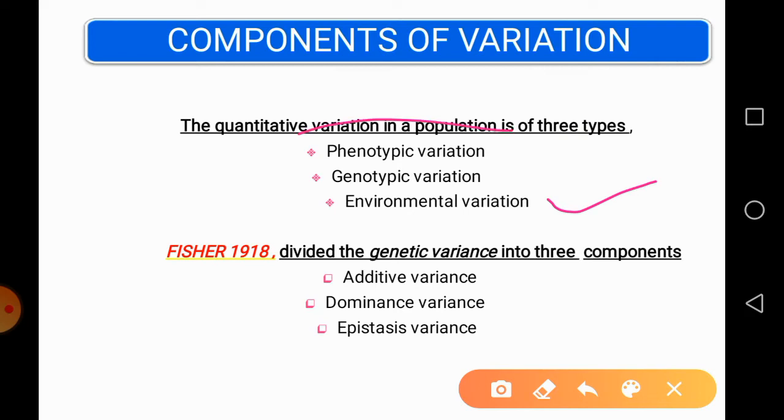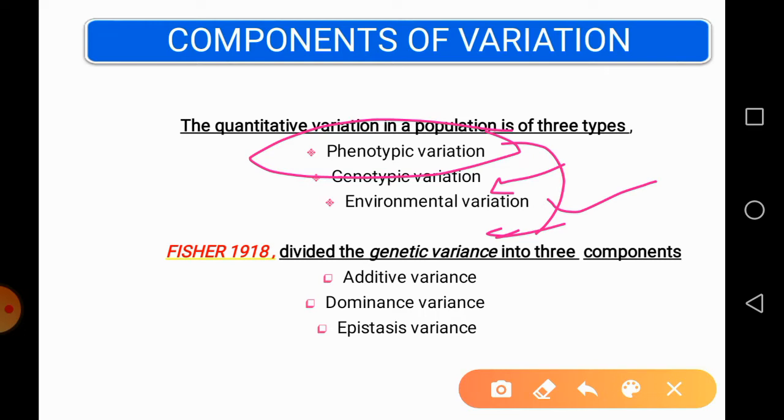Therefore, phenotypic variation is called the total variation, because phenotype depends on both genotype and environment. The phenotype is governed by changes in genotype as well as changes caused by environmental conditions. Therefore, phenotype is observable in nature and explains the total variability present in that population.